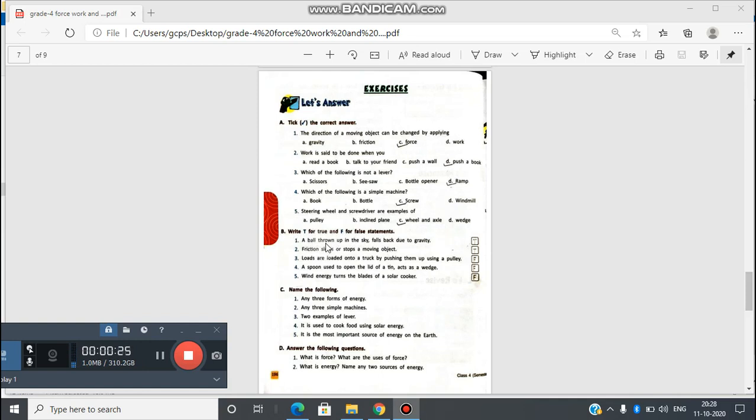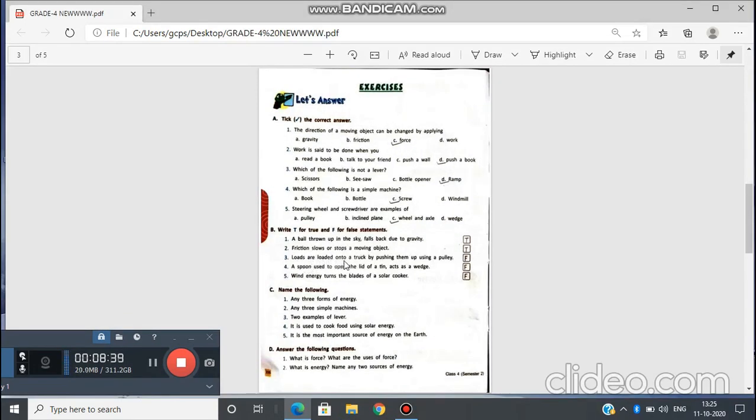Now, write T for true and F for false statements. A ball thrown up in the sky falls back due to gravity. True or false? True. Write T here. Friction slows or stops a moving object. This is T. Rods are loaded onto a truck by pushing them up using a pulley.